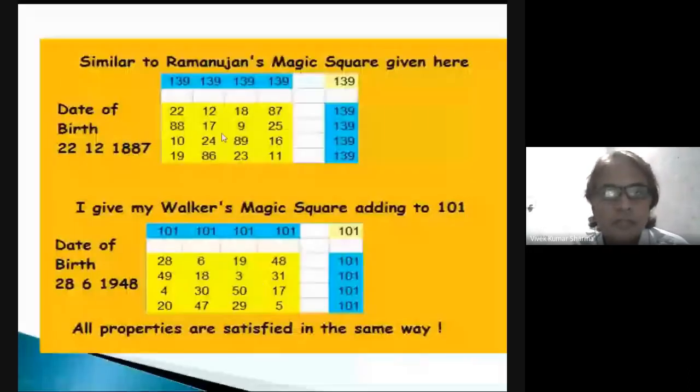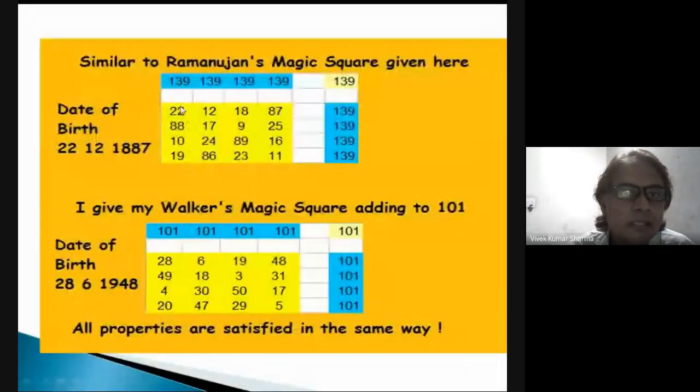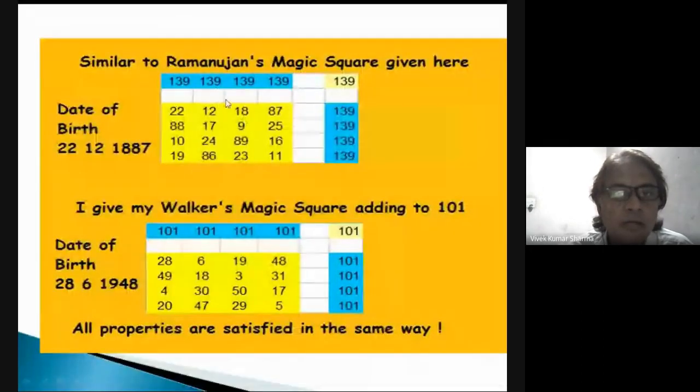You can see one more example. Magic square means that when you add all the numbers of the first column, you will find 139. Again, when you add all the numbers of the second column, you will find 139 again. In all the columns, you will find the same number 139.